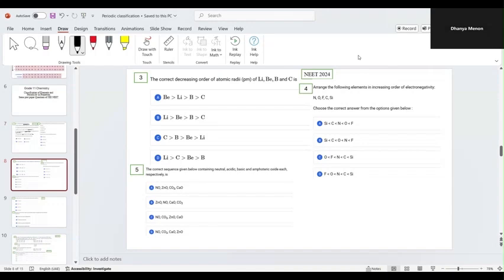Please take a screenshot. In the next question, if you see, the correct decreasing order of atomic radii. So they have given a set of options. So just sharing the whiteboard.